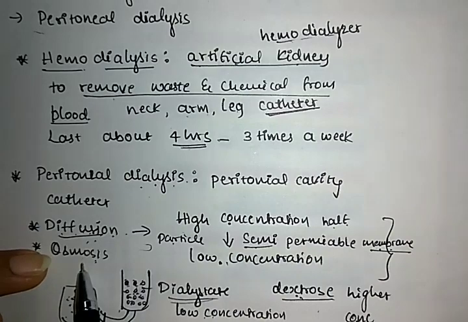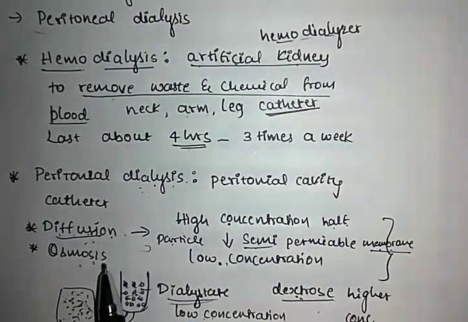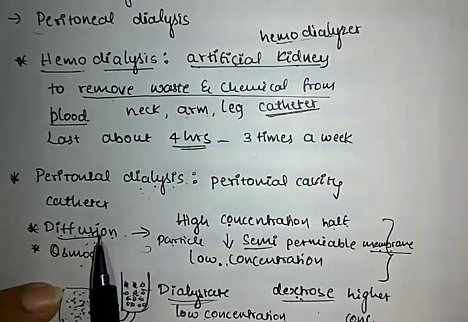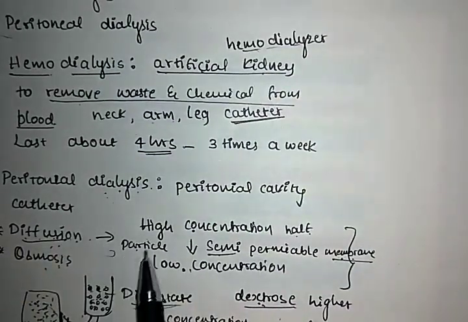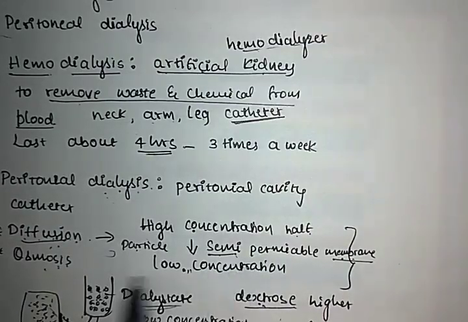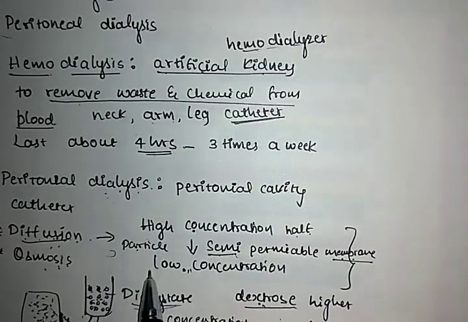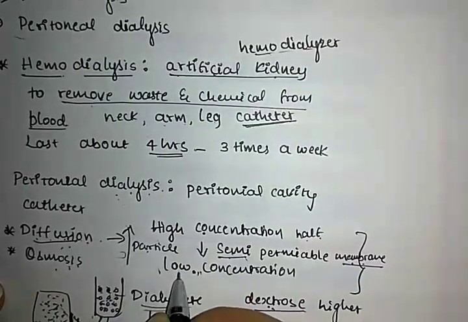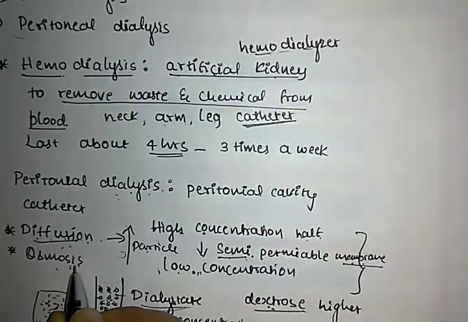ಕೇಳ್ತಾರೆ 1 ಮಾರ್ಕಲ್ಲಿ ಅಥವಾ 2 ಮಾರ್ಕಲ್ಲಿ ಕೇಳ್ಬೋದು. ಪೆರಿಟೋನಿಯಲ್ ಡಯಾಲಿಸಿಸ್ ವರ್ಕ್ ಆನ್ ದ ಪ್ರಿನ್ಸಿಪಲ್ ಆಫ್ ವಾಟ್, it means diffusion and osmosis. What is diffusion? Diffusion is a process of particle moving from higher concentration to the lower concentration through semi-permeable membrane. Osmosis is a process of particle moving from lower concentration to the higher concentration through semi-permeable membrane.